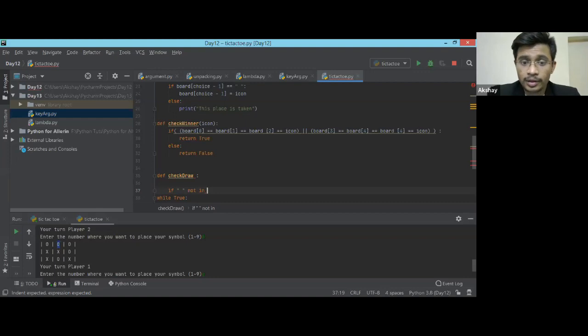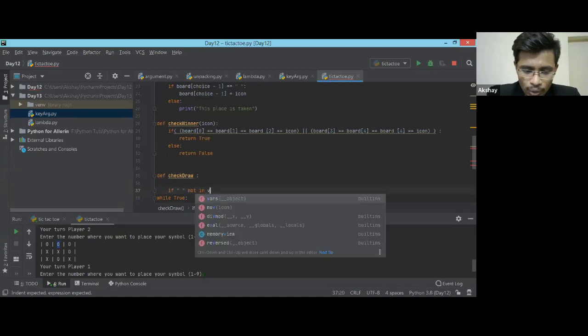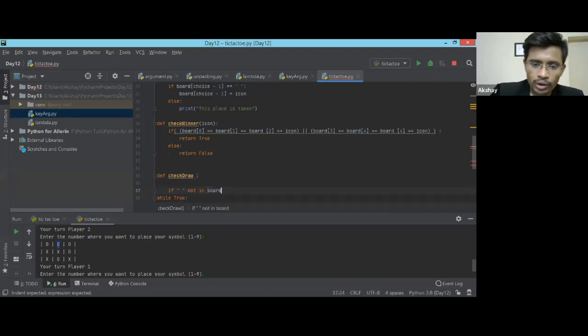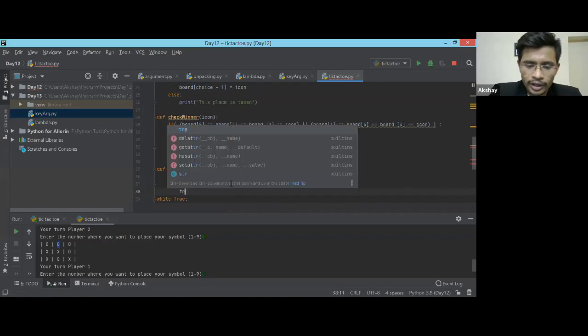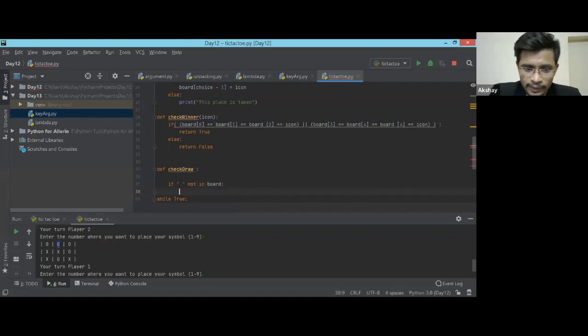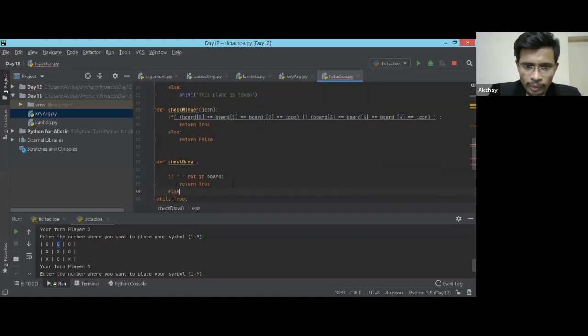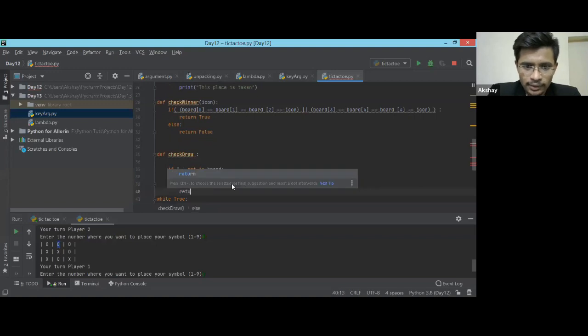So we learned a couple of things on the second day, I guess. It is going to check my whole board, and if it does not find this space on the board, then it will be a draw. It means all spaces are occupied, right? Return true. It means all spaces are occupied.